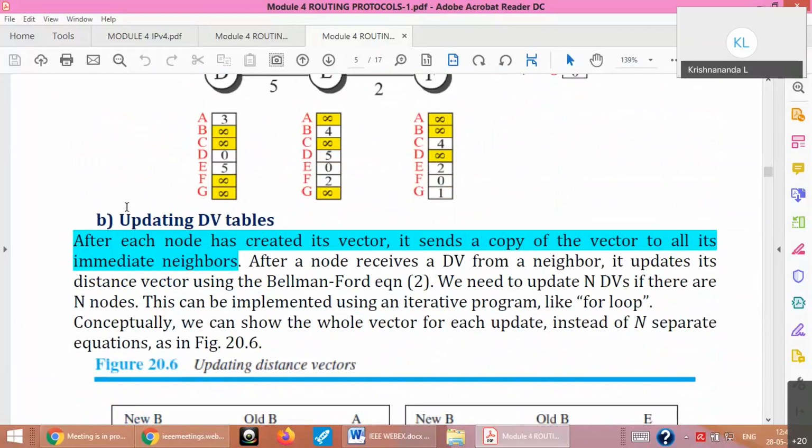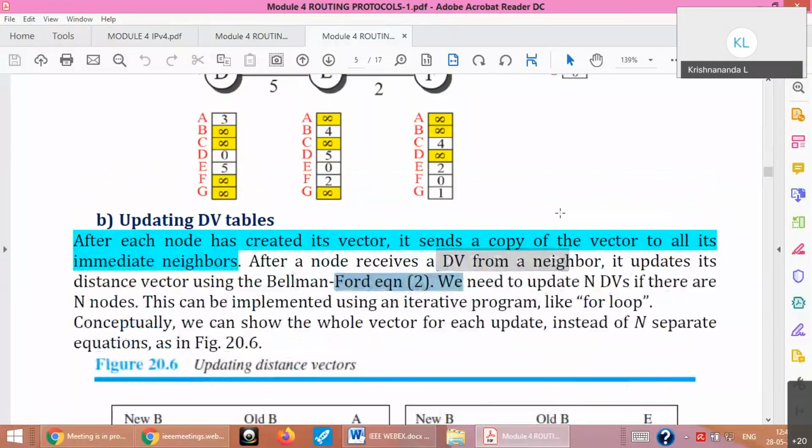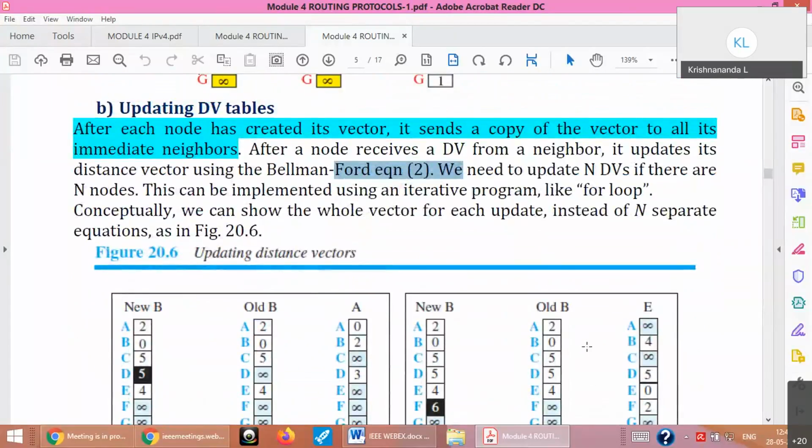Second phase is updating the tables. Each node creates its vector and sends a copy of the vector to all its neighbors. After a node receives a distance vector from its neighbor, it updates its vector using the Bellman-Ford equation. And as we know, this is not one time, this is iterative. Multiple exchanges will happen until all the nodes have all the distance vectors with no infinity values. It will take a large number of iterations if the number of nodes is huge. That's why we need to use a while loop in the program.